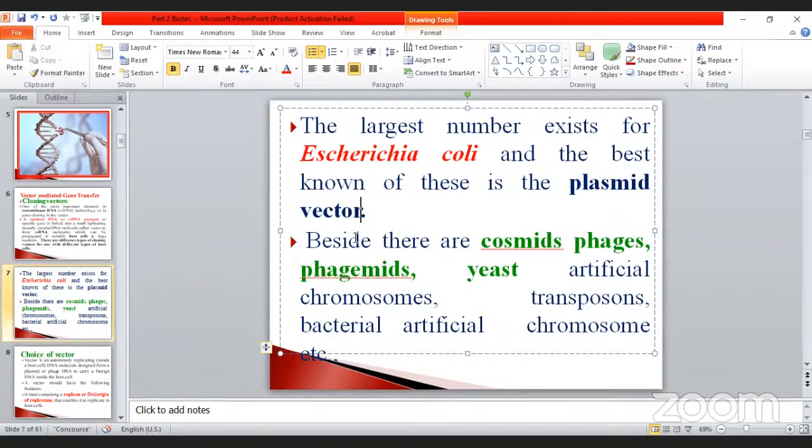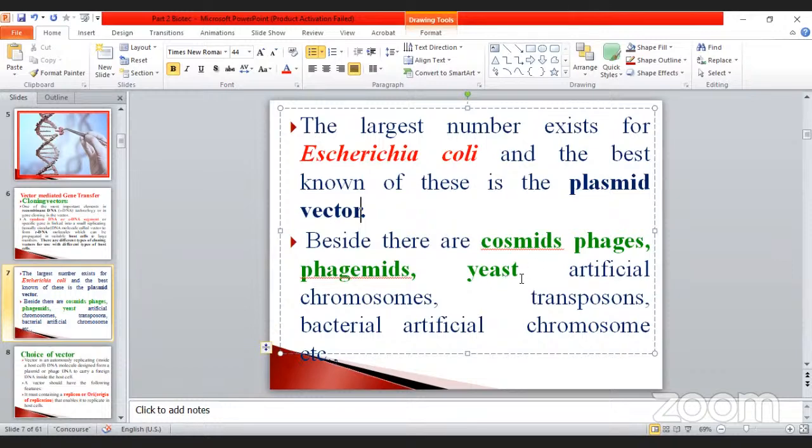Okay, go to the next one. Besides, there are cosmids and phages. Phage means bacteriophage, and you already know a bit about it; it has a specific character. The extra chromosomal body is there, and that extra chromosomal body is named a phagemid. And then yeast. Yeast is also one of the fungi. You have already studied those things also. It is very, very important.